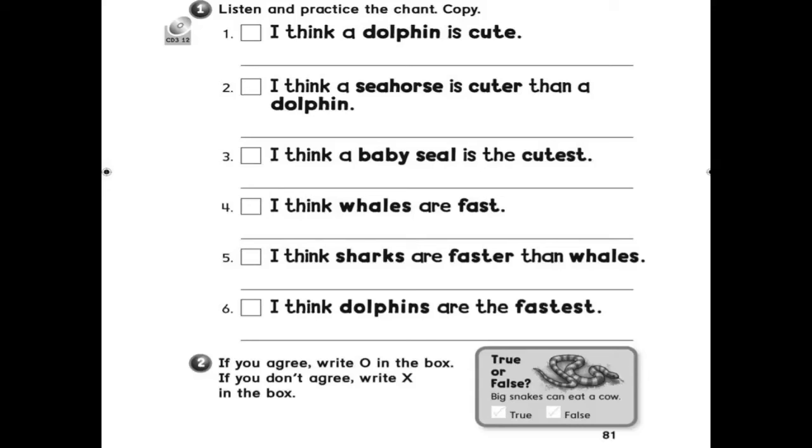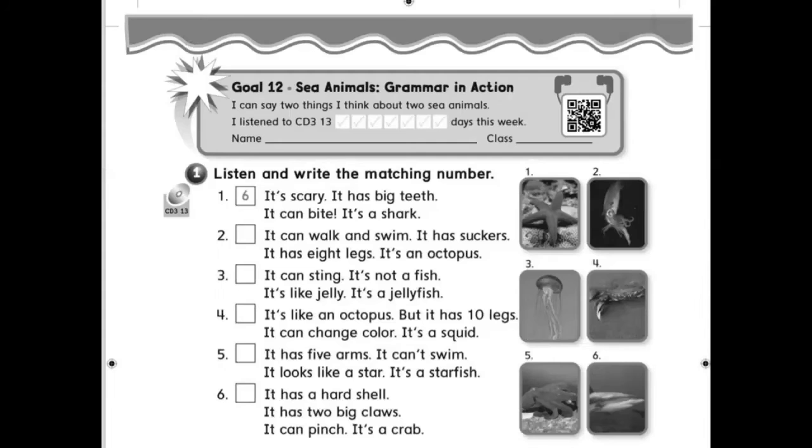So girls, exercise 2. If you agree, write O in the box. If you don't agree, write X in the box. First of all, you have to copy the sentences down, okay? Here, I agree. Write O in the box if you agree, X if you don't agree, okay? So, exercise 1 here. Listen.